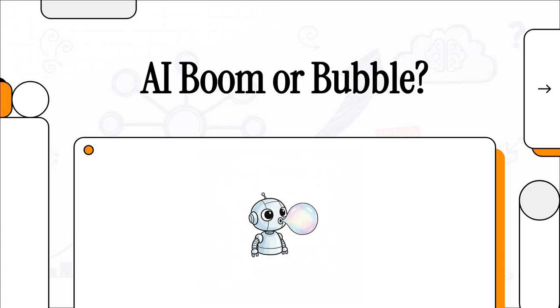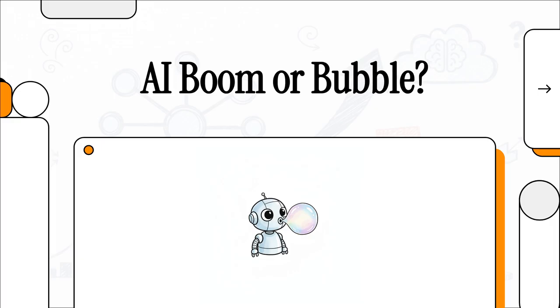Welcome to this explainer. Let's just address the multi-trillion-dollar elephant in the room right away. As an investment committee, you're managing massive capital allocations in an equity market heavily dominated by artificial intelligence. But with valuations soaring and headlines constantly screaming about speculative mania, we really have to ask the critical question: are we facing a repeat of the late 90s dot-com crash? Have we officially entered an AI bubble?